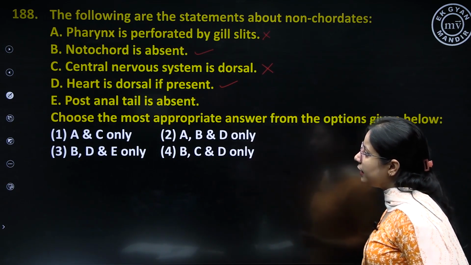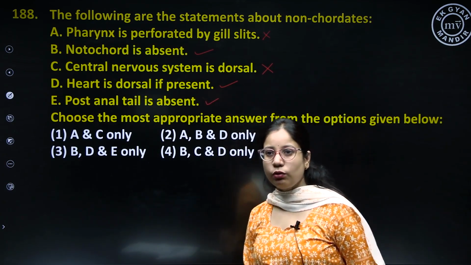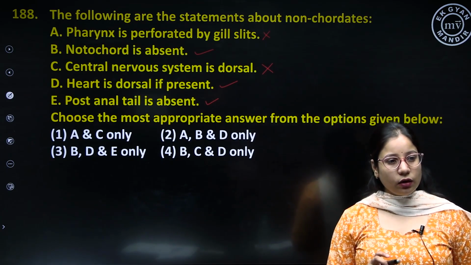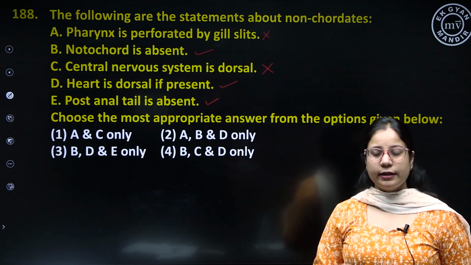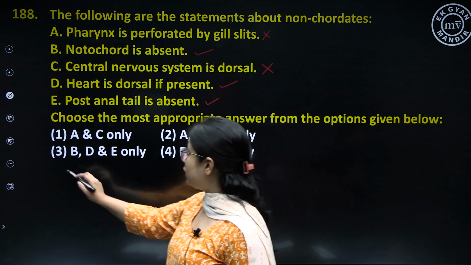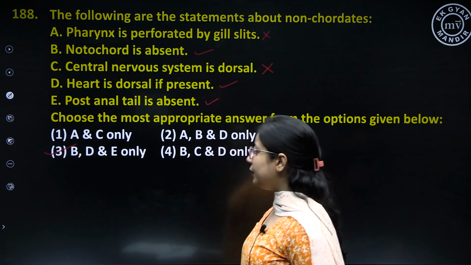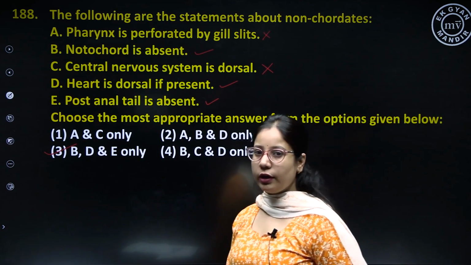And postanal tail is absent. This is also a true statement with respect to non-chordates, because in non-chordates the postanal tail is absent and in chordates it is present. So the correct option for this question is option number 3, that is B, D and E are only correct with respect to non-chordates.